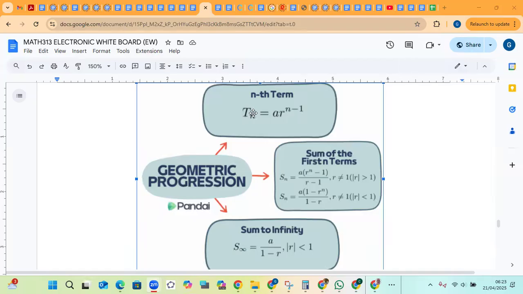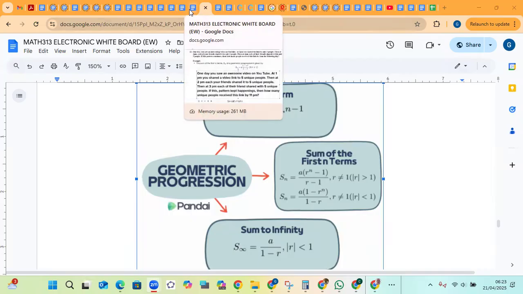Here they are, the nth term formula, the sum of the first n terms, the 2 versions of it, and the sum to infinity. So it appears that this is the formula that is being used, the sum of the first n terms, to find how many people in all saw the video.